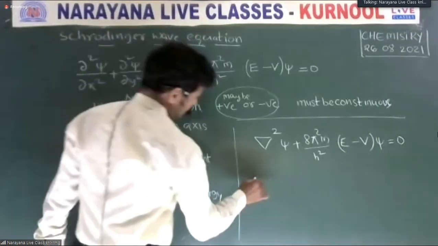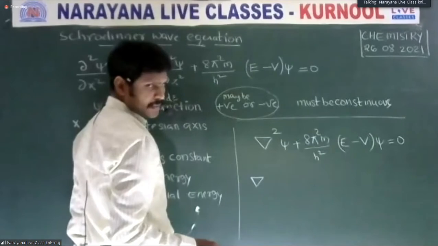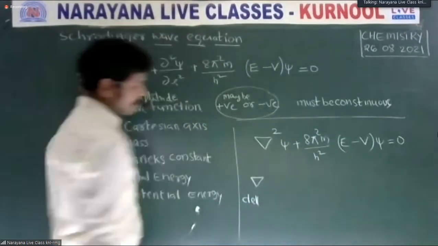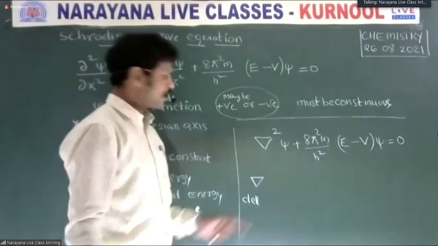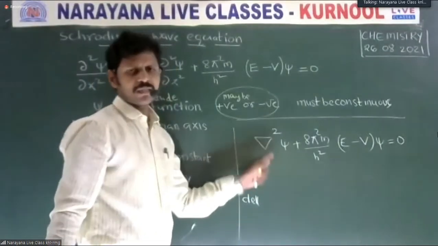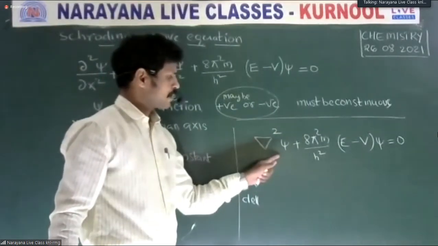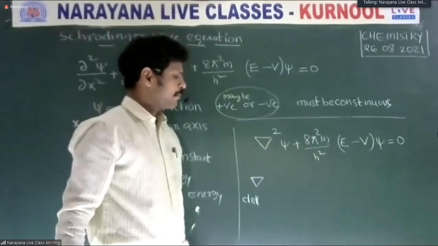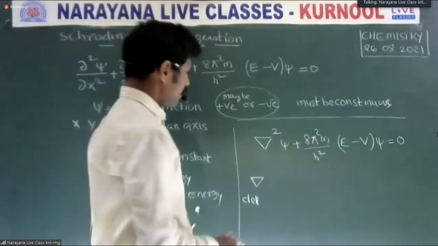What is this symbol? This symbol is called del. As for pronunciation, del square psi plus 8 pi square m by h square, E minus V, into psi equal to 0.